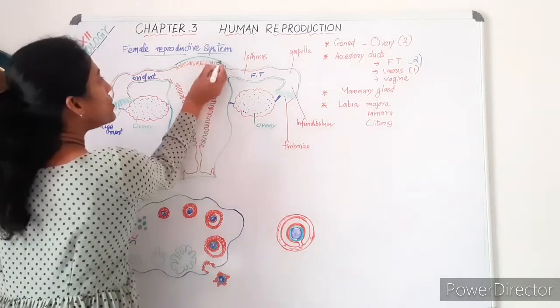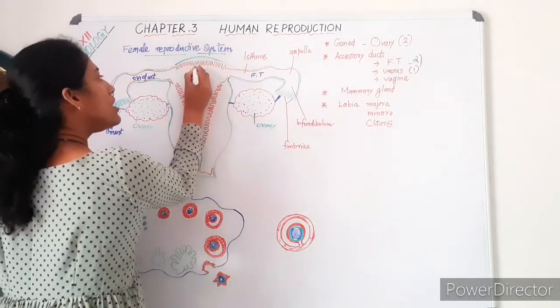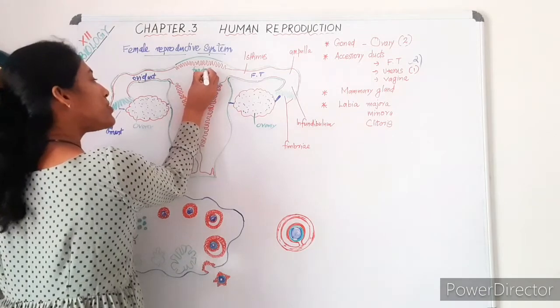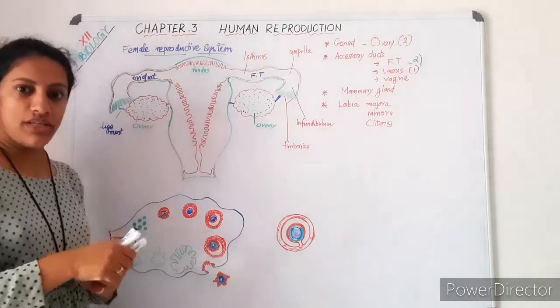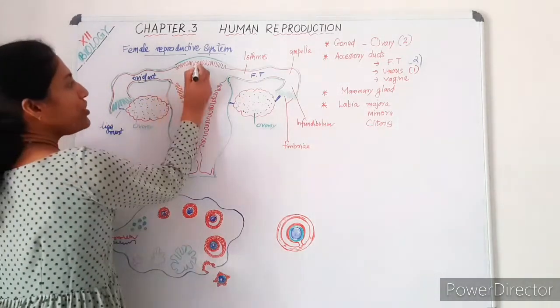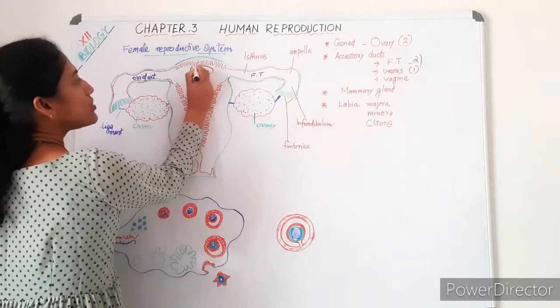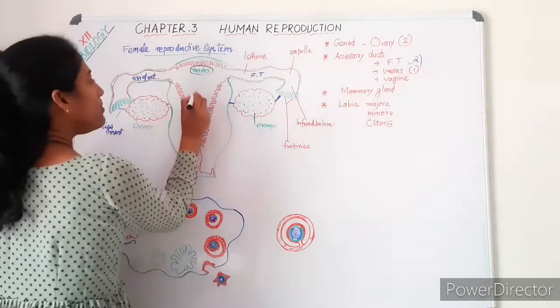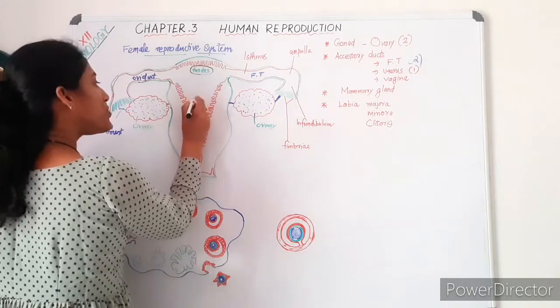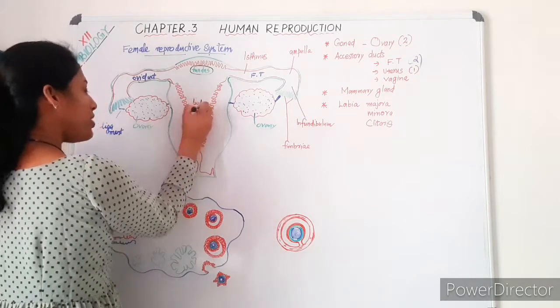This part of the uterus is called fundus, uterine fundus. Got it? The anterior portion of the uterus we can call the fundus. The middle portion is called the uterine body, the real body.